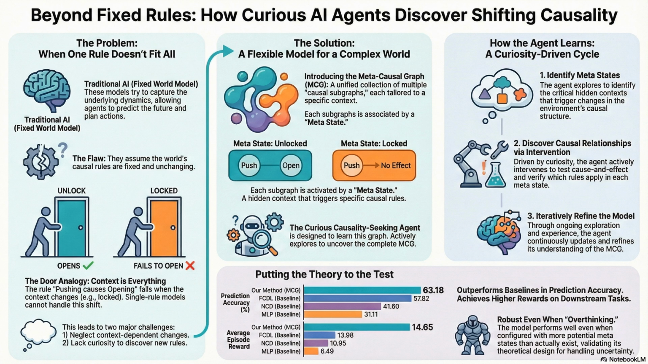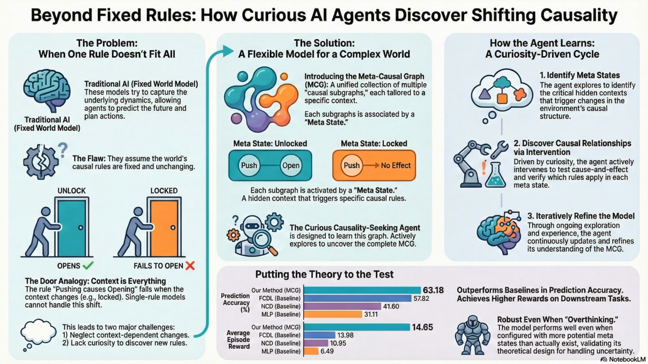And that gets us right to the core problem we're talking about today. The problem of open-ended worlds. We're digging into a really fascinating paper called Curious Causality-Seeking Agents in Open-Ended Worlds by Zhao and his team. It's a deep dive into how we stop building AI that just memorizes patterns and start building AI that acts more like a little scientist poking the world to figure out the hidden rules. And crucially, figuring out when those rules change.